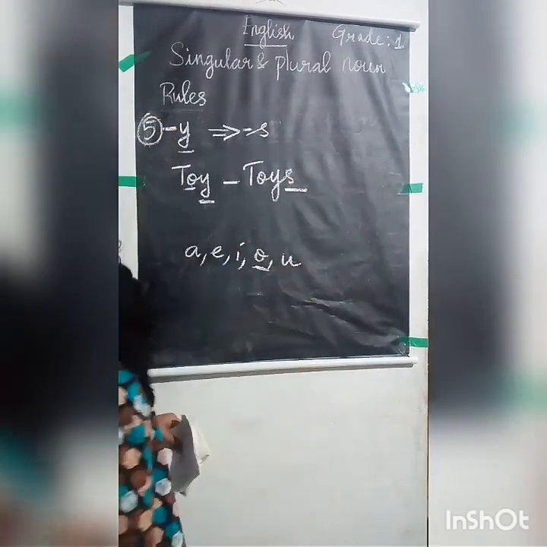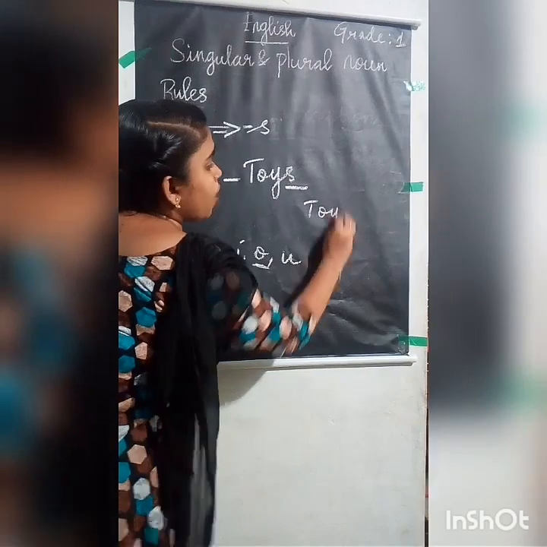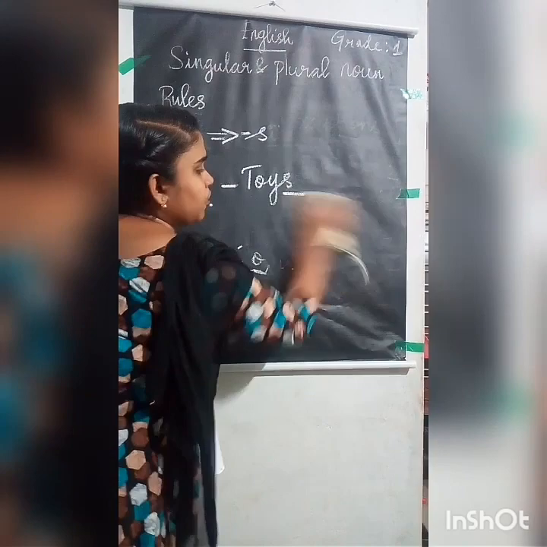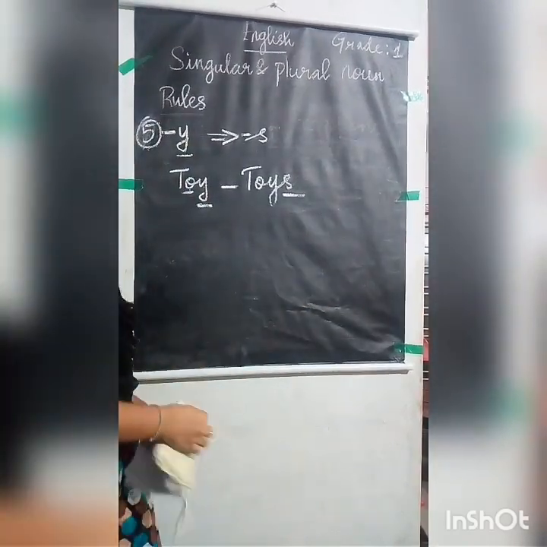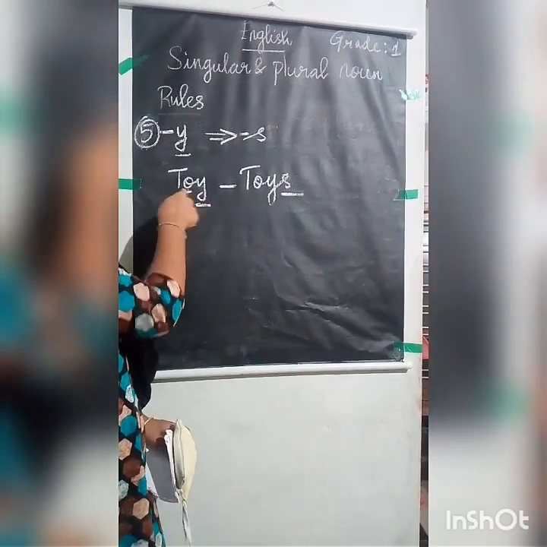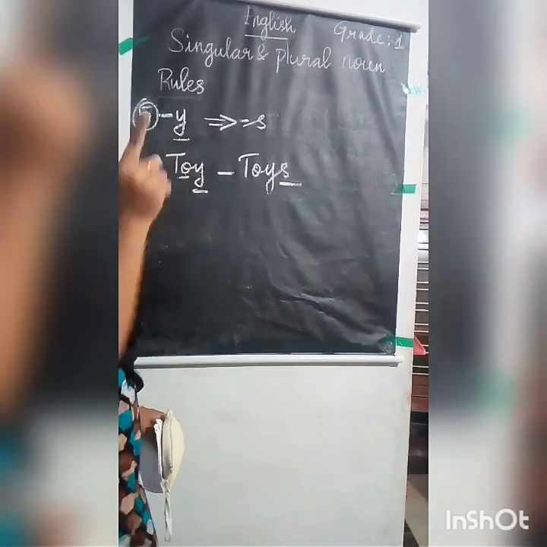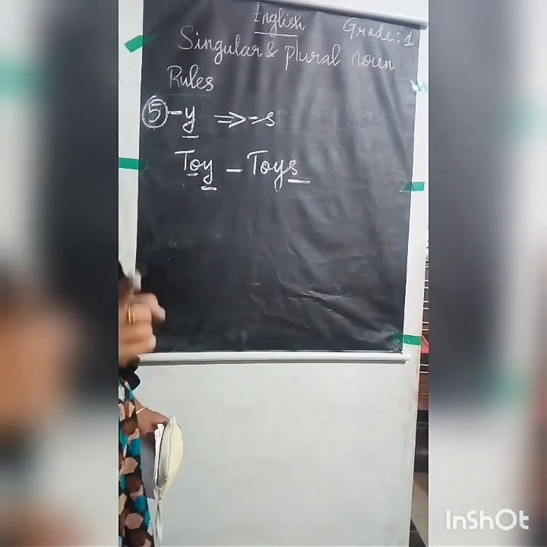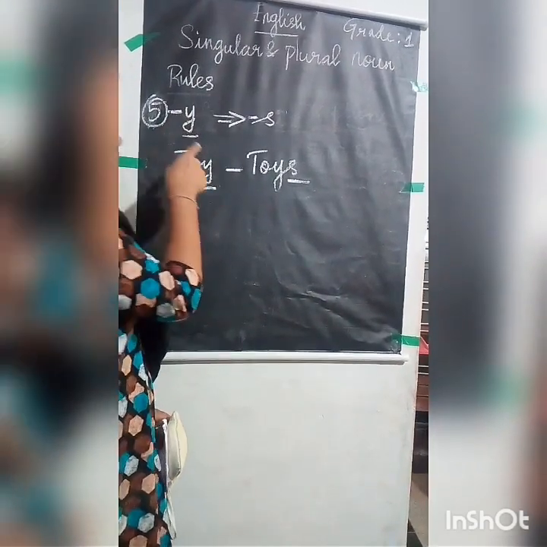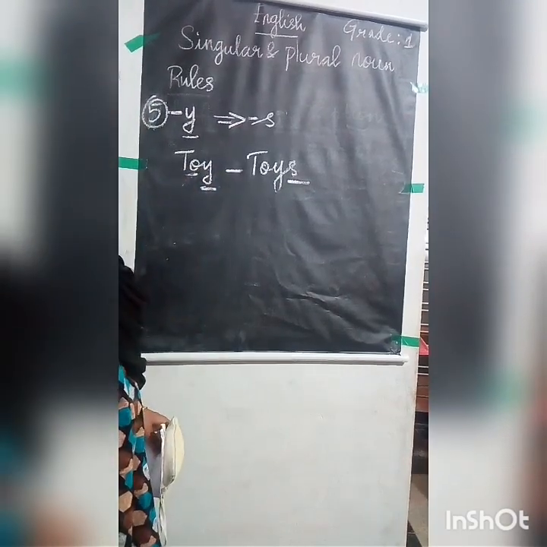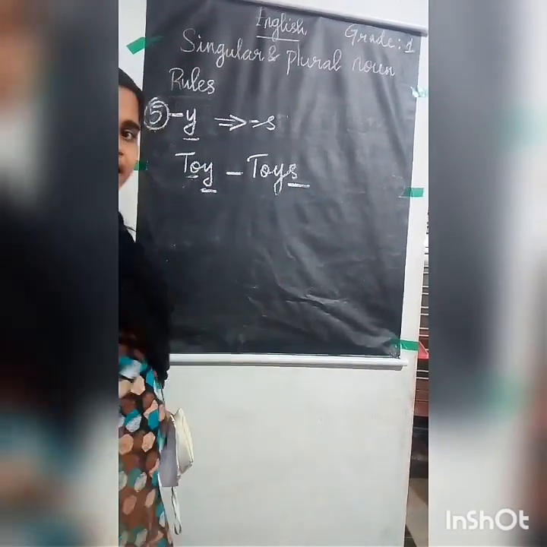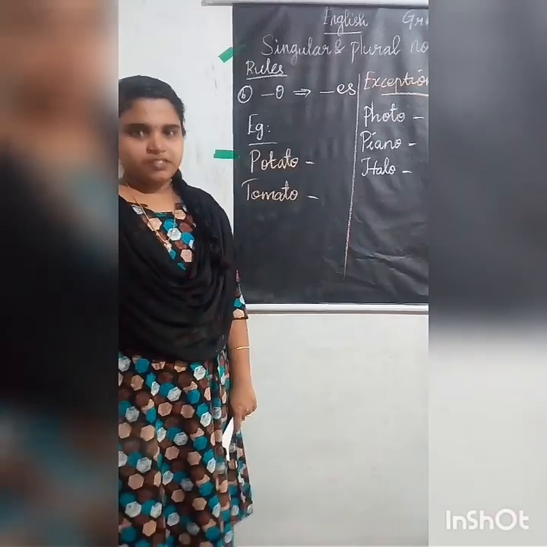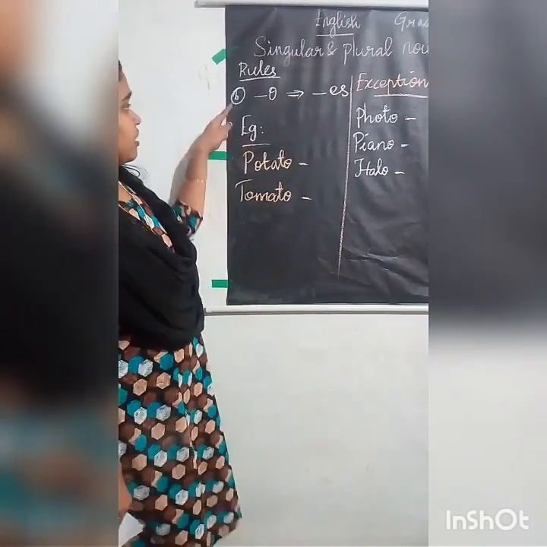So toys. Only toys. Don't write T-O-Y-I-E-S. This you don't write. This is wrong. You have to check whether there is a vowel before the Y or a consonant before the Y. In the last rule I told you, if it is a consonant before the Y, you have to add IES. But here, if the vowel is before the Y, what you have to do? You have to add S at the end. Okay, children? Now we can go to the sixth rule.